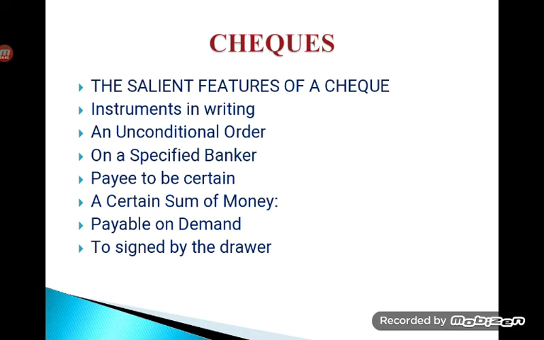Payable on demand: when the drawer makes or issues a check to a bank, it is an order that he is issuing to the banker to make that payment to the payee.